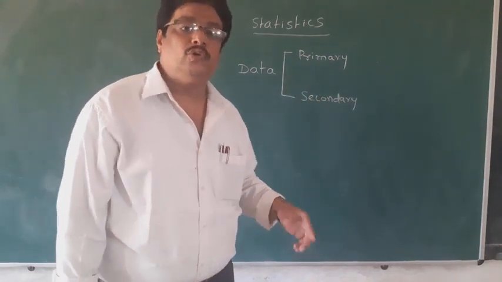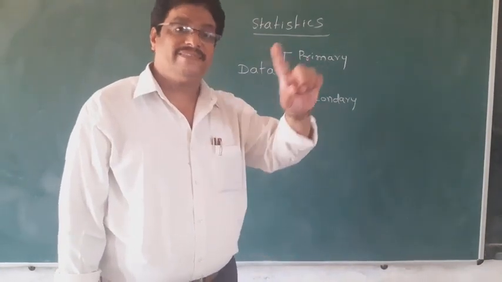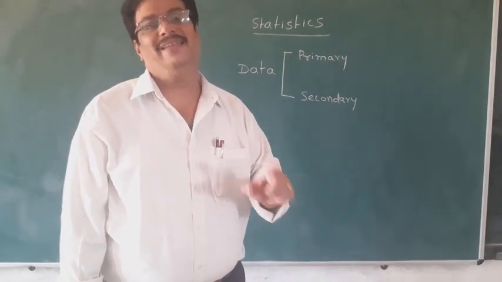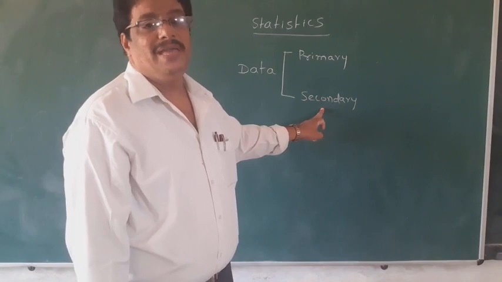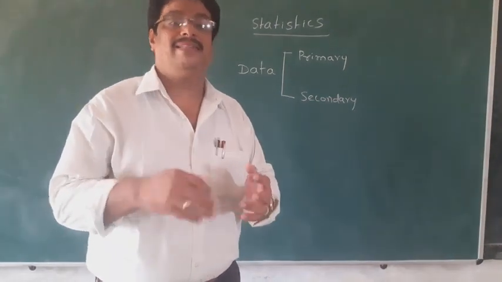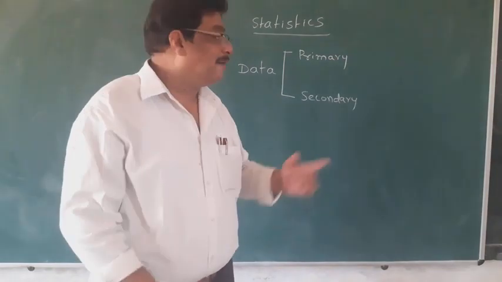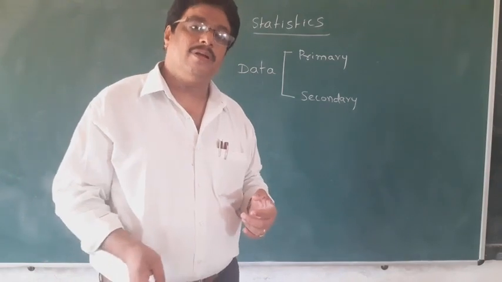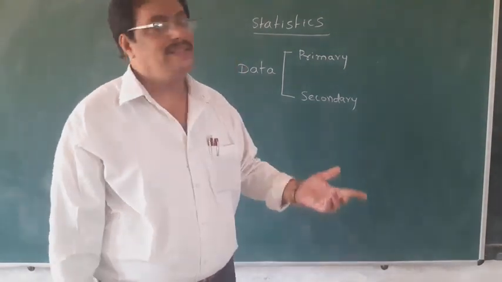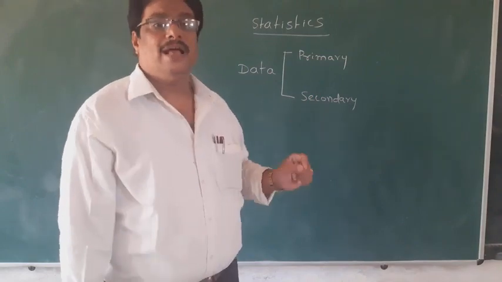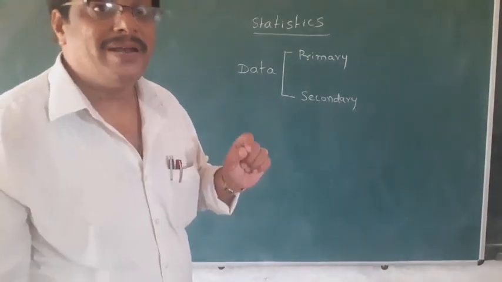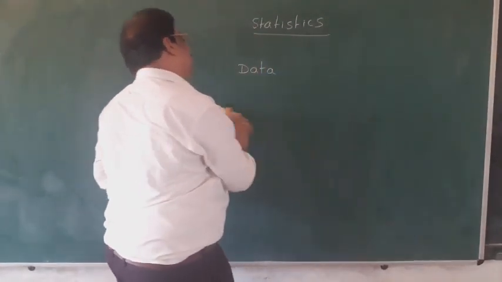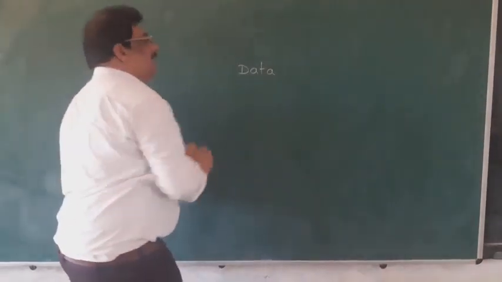If the principal sir wants to collect the information of marks of all sections in the school, then he will collect the information via class teachers. This is called secondary data. It depends upon others. Primary data will be collected by ourselves and secondary data will be collected by others. For example, internet, multimedia or newspaper is called secondary data. Always, primary data is G9.